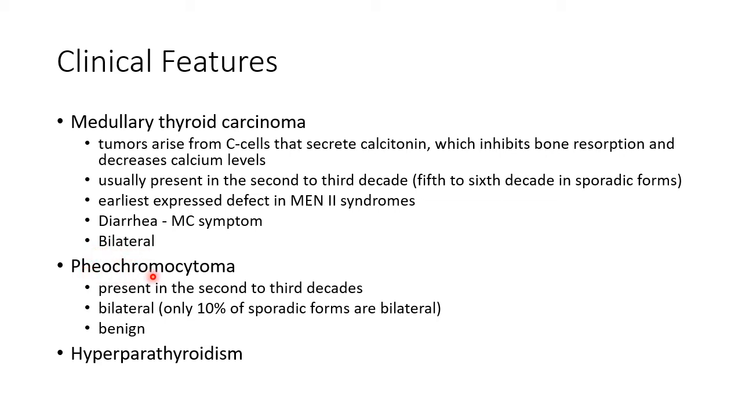Now let us see about pheochromocytoma in MEN2 syndrome. These patients usually present in 2nd to 3rd decades. It is usually bilateral in MEN2 syndrome, whereas only 10% of sporadic cases are bilateral. These pheochromocytomas are benign. There will also be hyperparathyroidism associated with hypercalcemia in MEN2 syndromes.